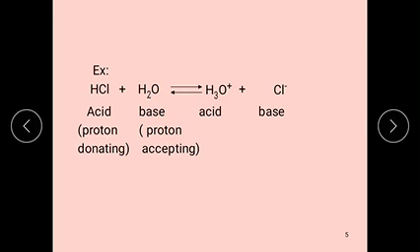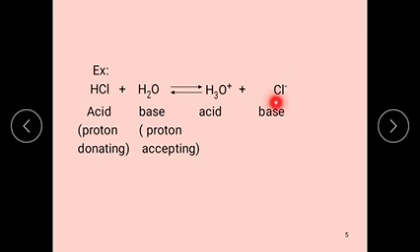The ions formed are unstable, so they again take part in the reaction to gain stability. H3O plus is capable of donating a proton to Cl minus, which means it acts as an acid.